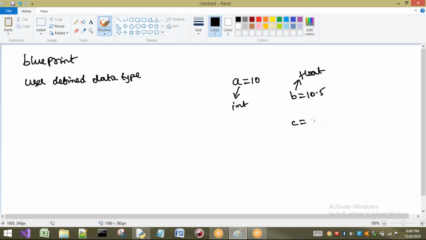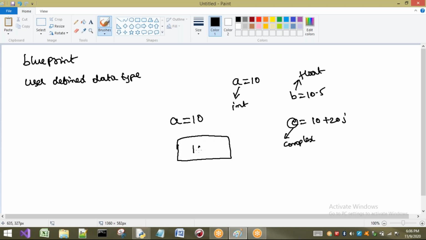And if I write c equal to 10 plus 20j, for example, c is complex type. All these are inbuilt data types. Now, why I'm saying class is a user defined data type: when I write a equal to 10, internally some space will be allocated for 10 of int type. Here this a is an object that points to 10 of int type.